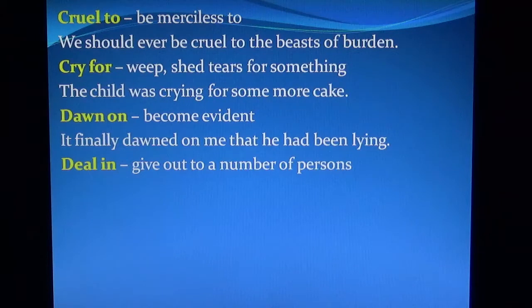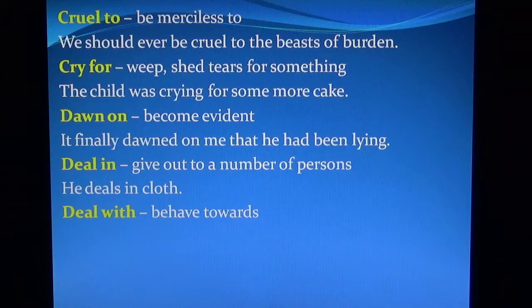Deal in means give out to a number of persons. He deals in cloth.